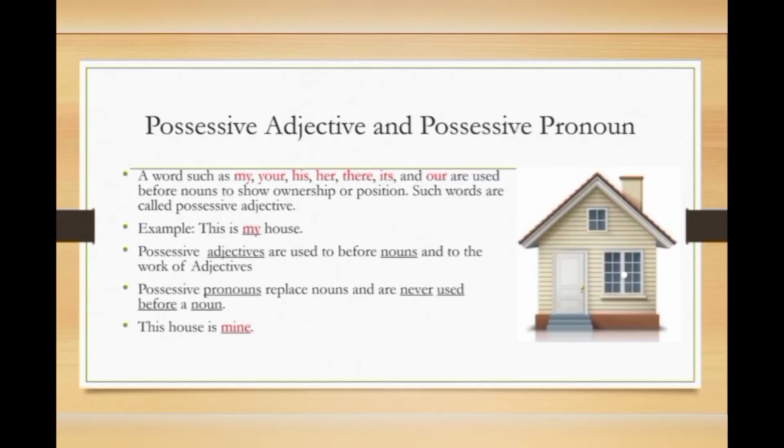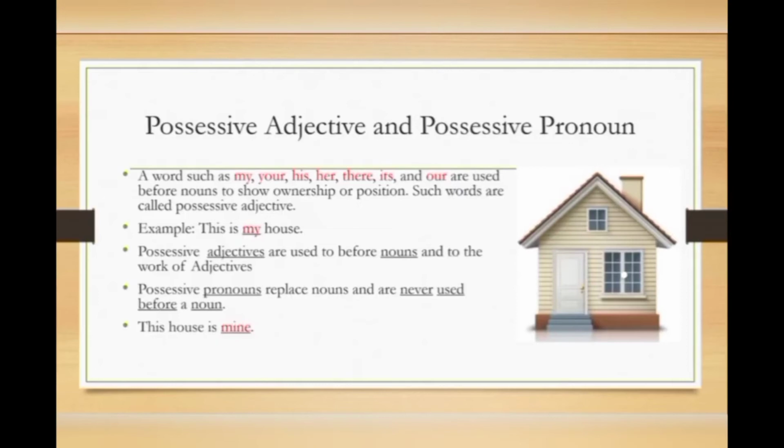Now let's move to the possessive pronoun. Possessive pronouns replace nouns and are never used before a noun. For example, this house is mine. In this sentence, mine is highlighted with red color. See, the word mine is a pronoun. Okay, so notice both examples. This is my house and this house is mine. Both meanings are the same, but sentence formation is different.